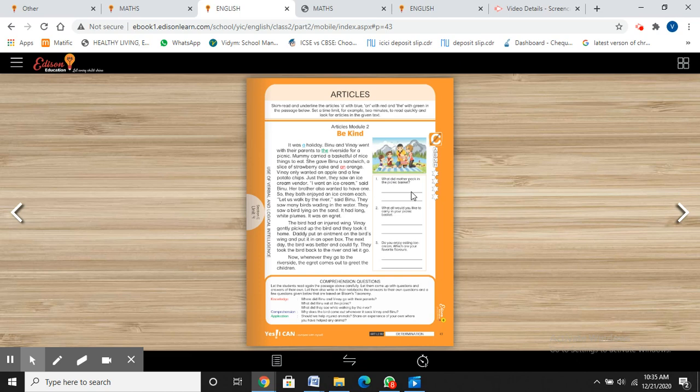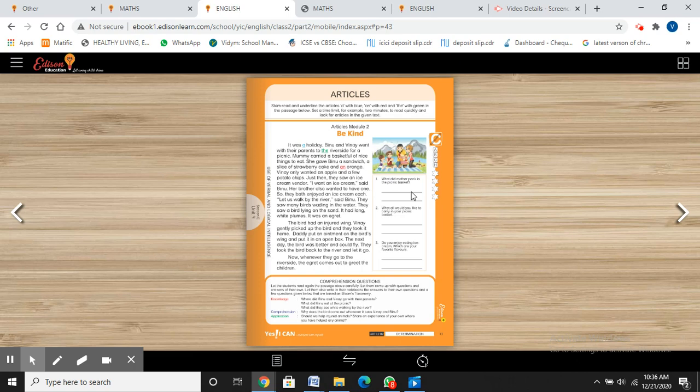So these are a few words that differentiate when we use an and a. When it starts with a consonant sound, we use a, and when it starts with a vowel sound, we use an. Why? Because of their sounds, not the letters. Getting this point? So these are a few words you should keep in your mind: university, unicorn, Europe. You will get more words in your further classes.